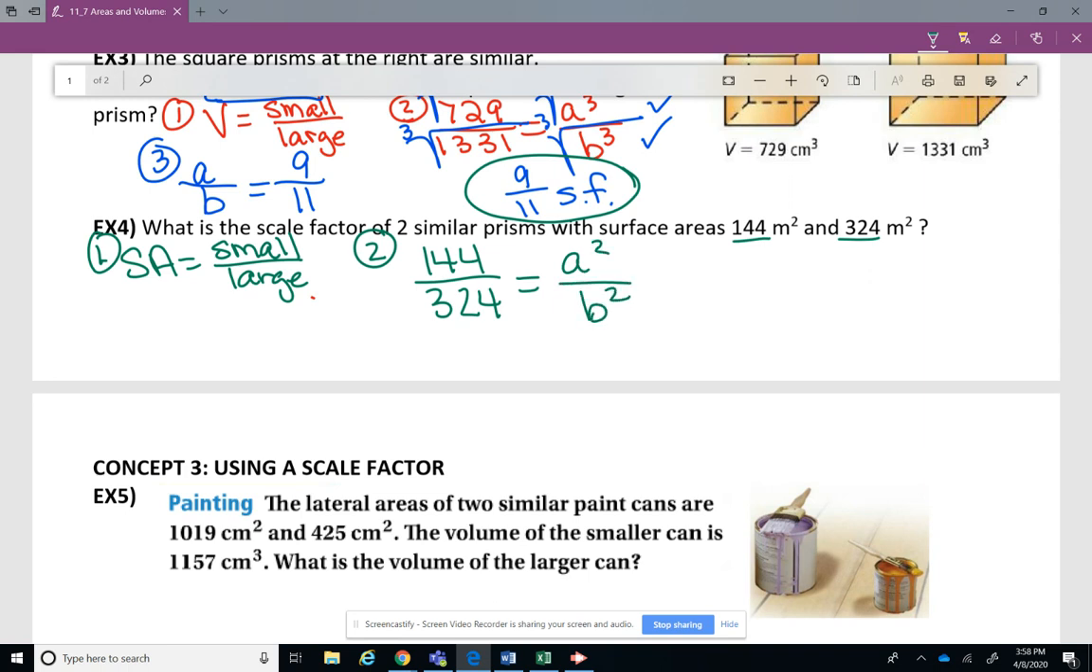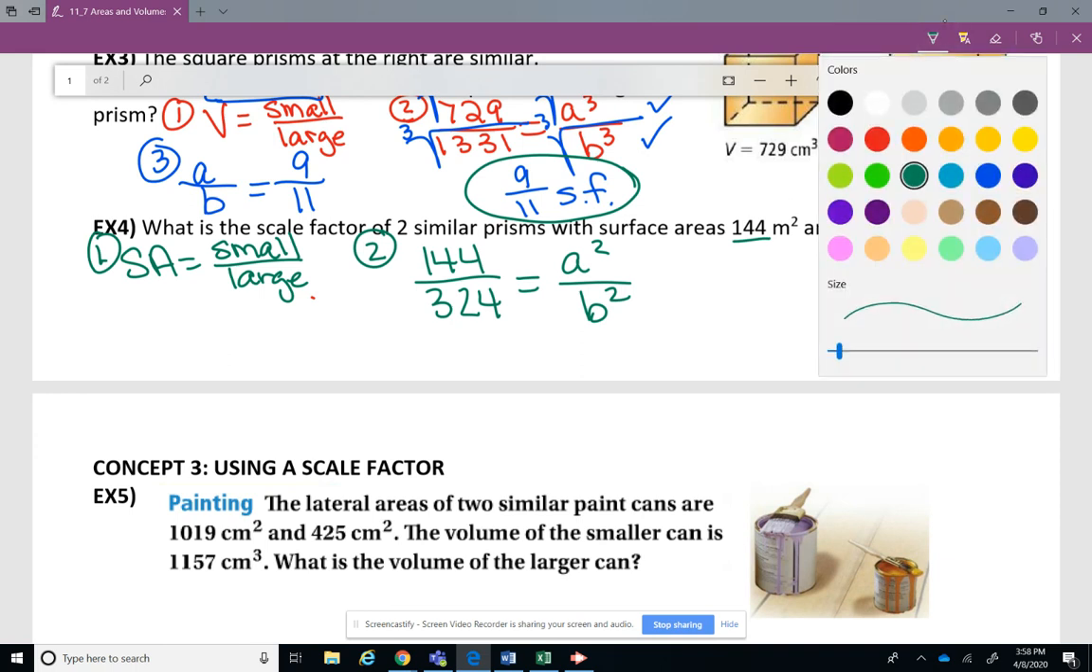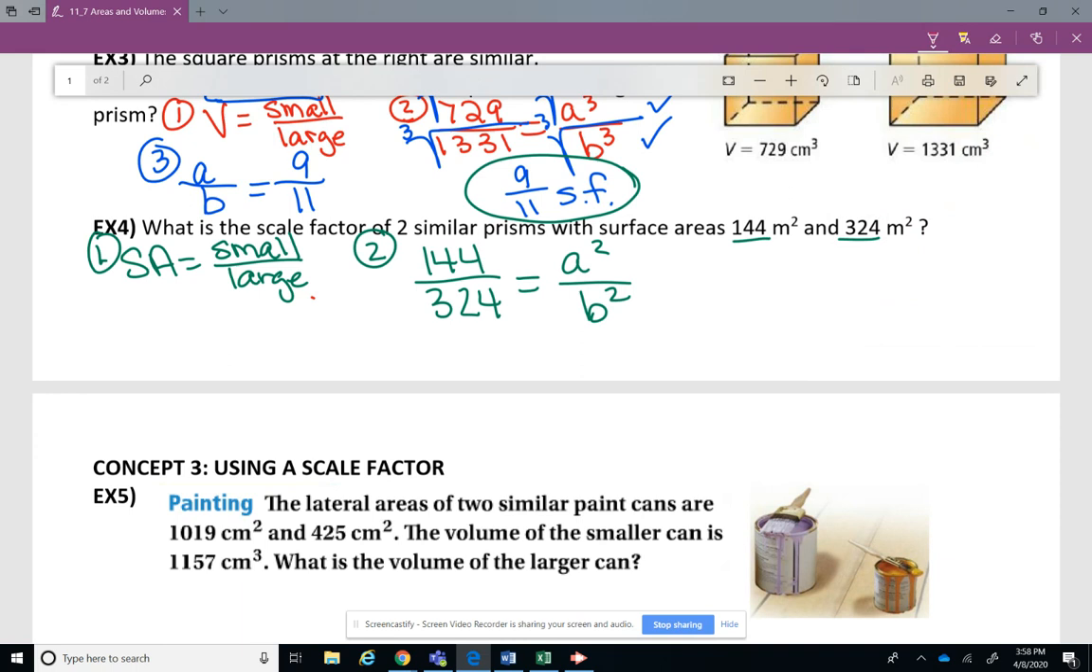Well, now to find the scale factor, you're going to have to do the opposite of squaring something. And that's doing the square root of something. So the square root of 144 is 12. The square root of 324 is 18. The square root of A squared is A, and the square root of B squared is B. Now all we have to do is reduce that.